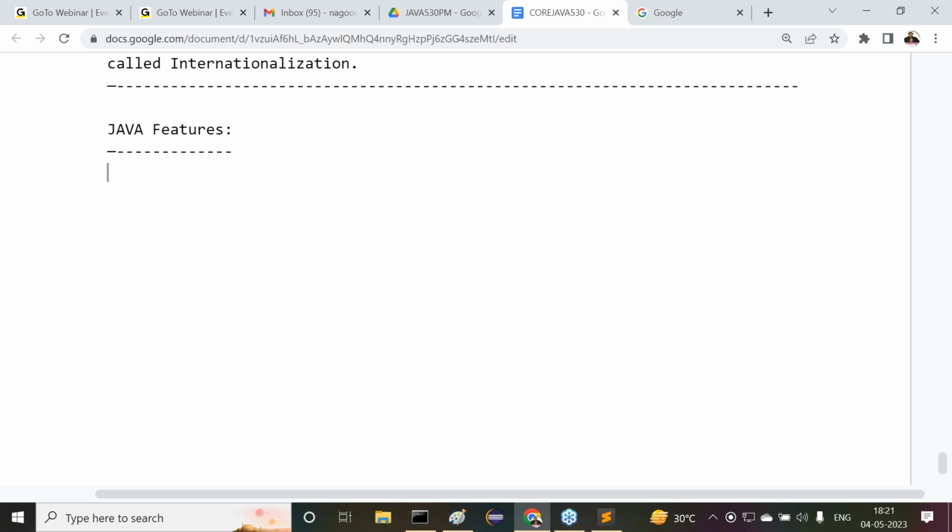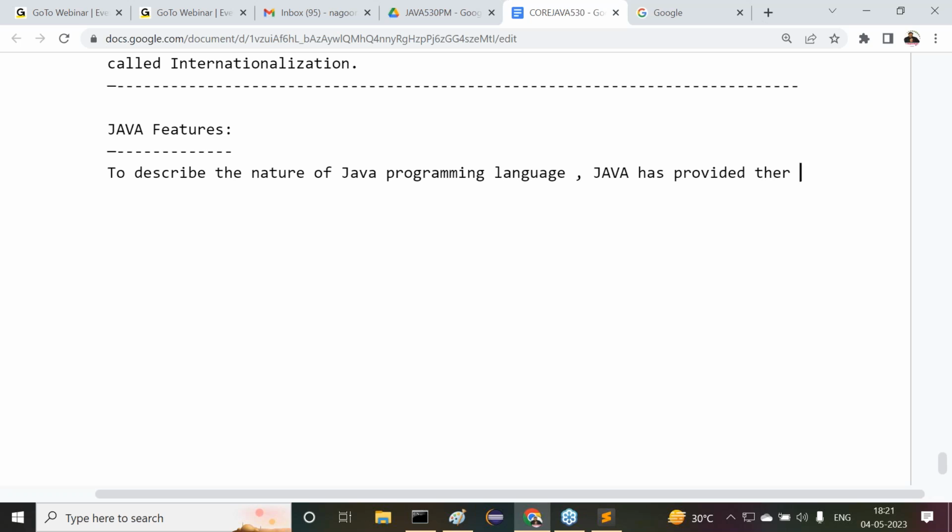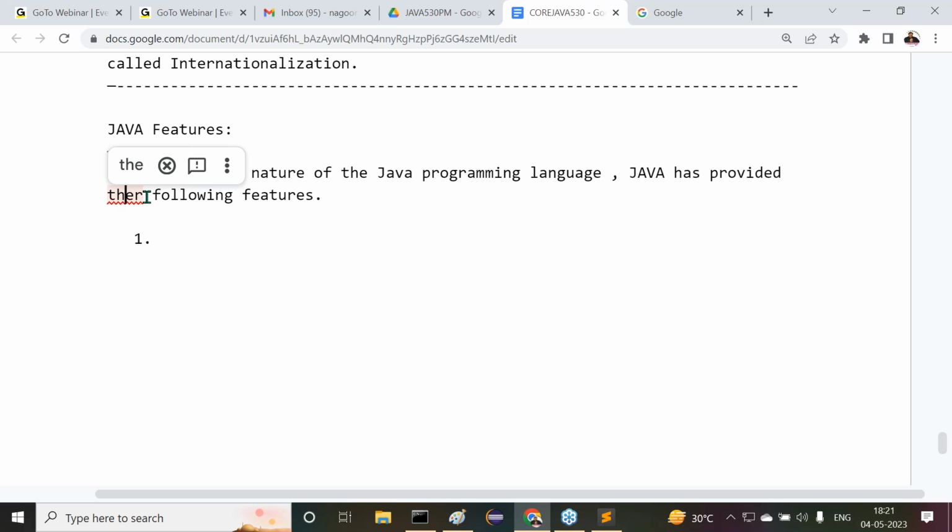All right, sir. Now the point I am telling: to describe the nature of the Java programming language, Java has provided the following features. What are the various features which are available in Java? Observe carefully. Right, sir. First one is simple programming language.